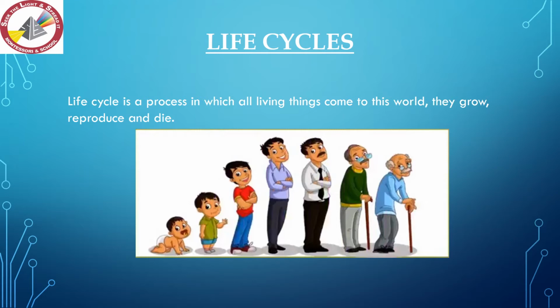Dear students, you know that life cycle is a process in which all living things come to this world. They grow, reproduce and die. You came to this world as a baby and then you developed into a child. Next, you will be a teenager and then you will grow into an adult. This cycle keeps going, it doesn't stop.